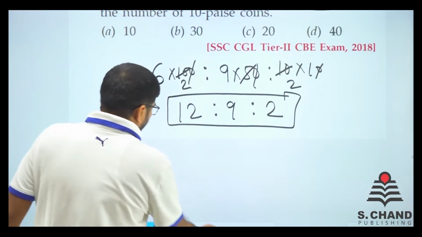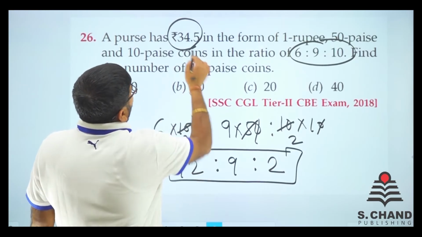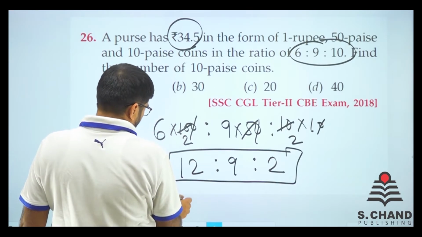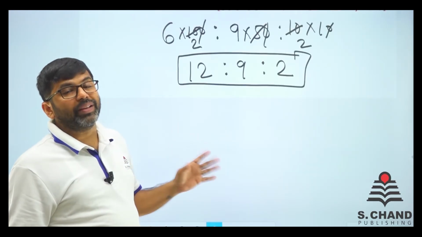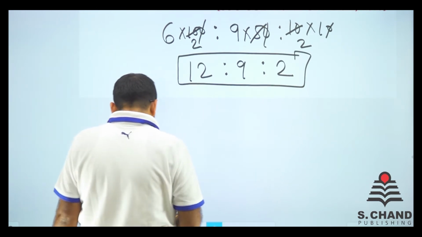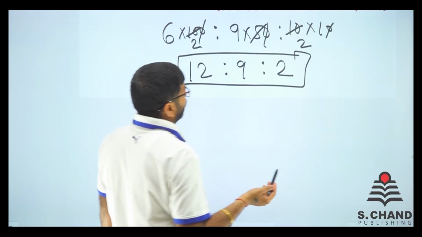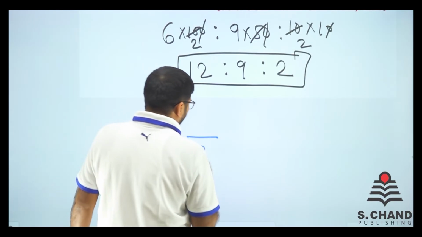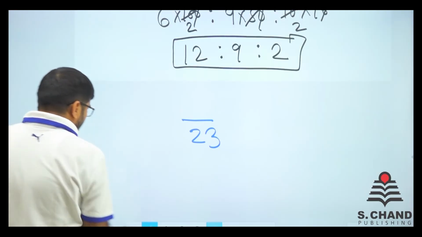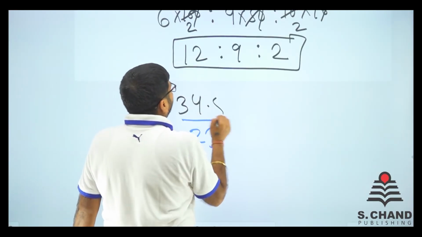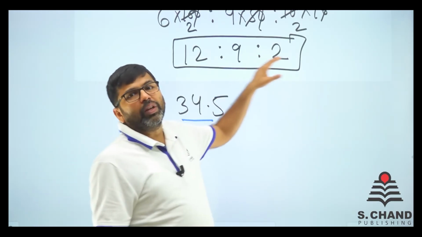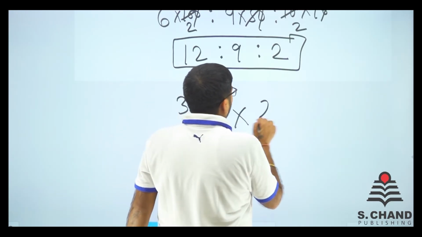Now what is asked? See, this is asked in the form of 34.5. This is the total amount. We need to find the number of 10 paisa coins. Now what we want is the value of the 10 paisa coins. See, what is the total here? It's 2 and 9, 9 and 2 is 11, 11 and 12 is 23. So this 23 is the total value ratio and 34.5 is the actual money. So when we divide 34.5 into 23 equal parts, out of those parts 2 will be 10 paisa. So just multiply by 2.